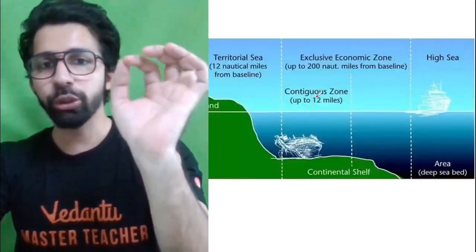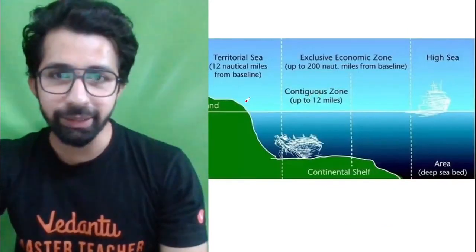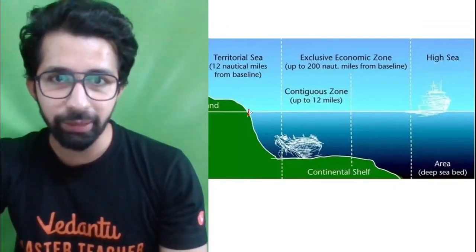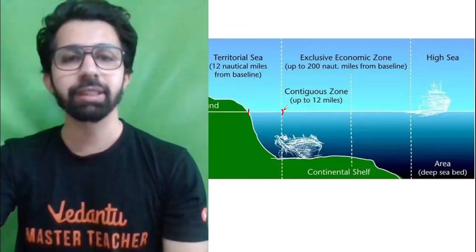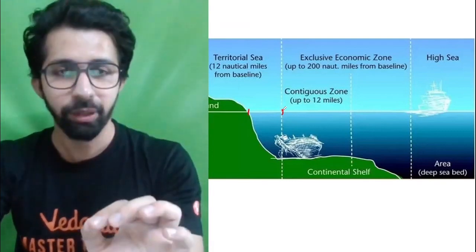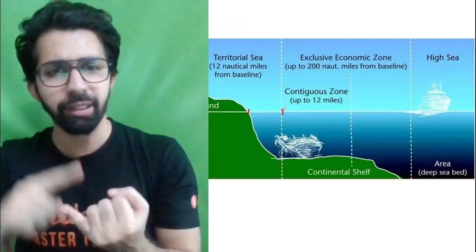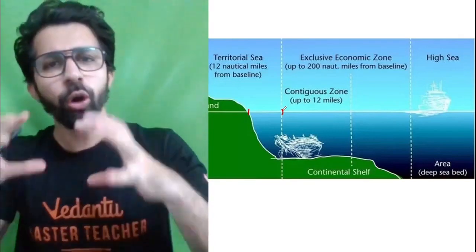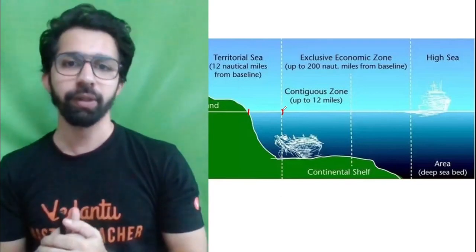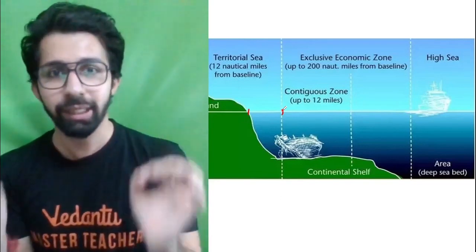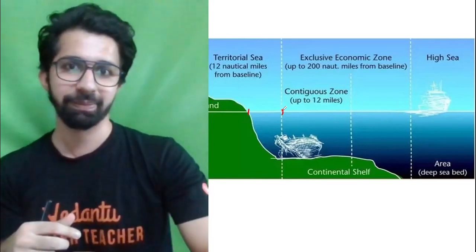Yeah, I want you to understand this map. Let's say this is the baseline of a country. From here till here, this is going to be the territorial sea. Okay, means all the things, be it living things, be it non-living things, all the materials within these 12 nautical miles will be the property of India. Okay, no other country can exploit the resources.